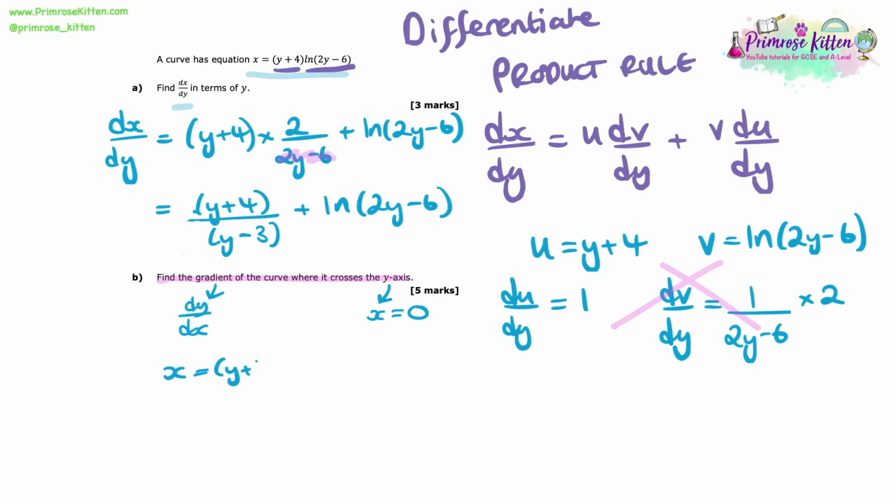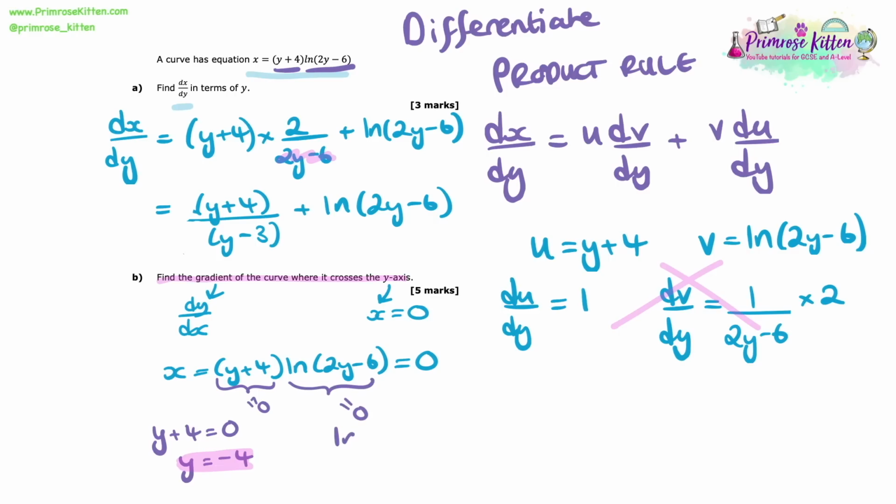So if we look at the equation that we have, x equals y plus 4 times by ln of 2y minus 6. If this is set equal to 0, I can solve this. I know that either the y plus 4 must be equal to 0, and therefore y equals minus 4, or I can say that the ln(2y minus 6) component must equal 0.